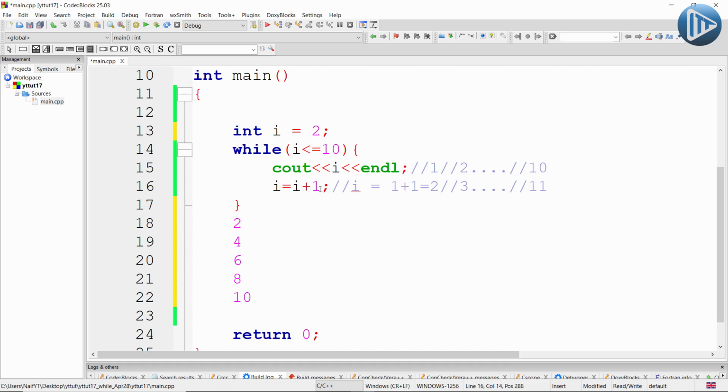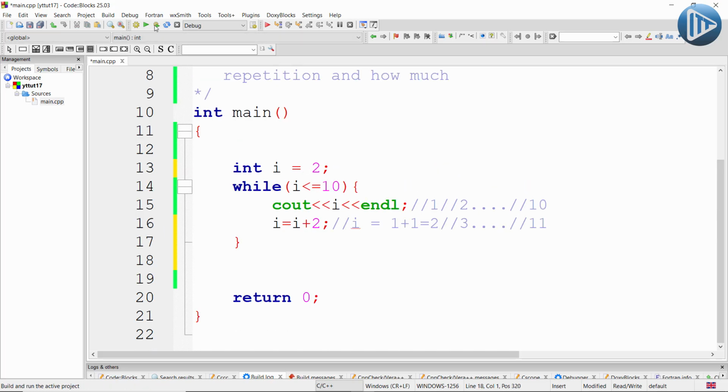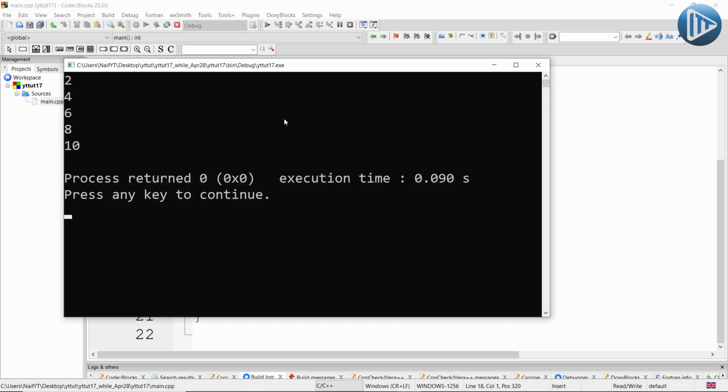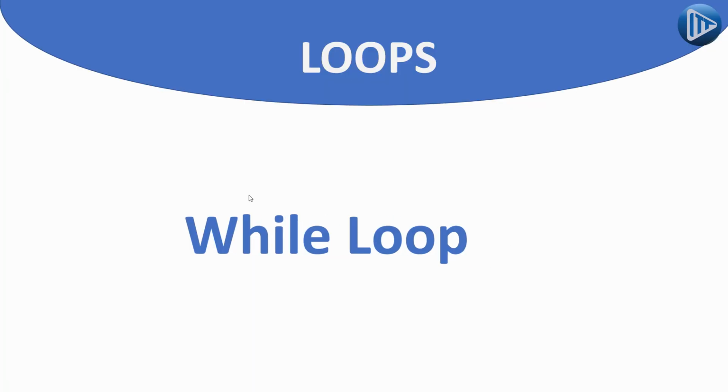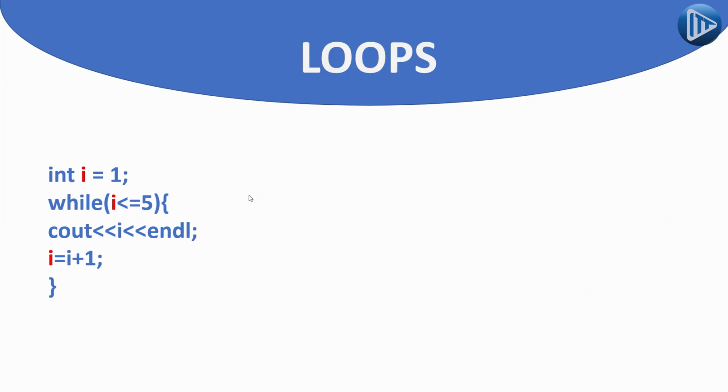So what we are going to change here is to increase the number by 2 in each repetition. And now I'm going to delete this one. If we run our program, what you will see is that it is going to print numbers from 2 to 10.